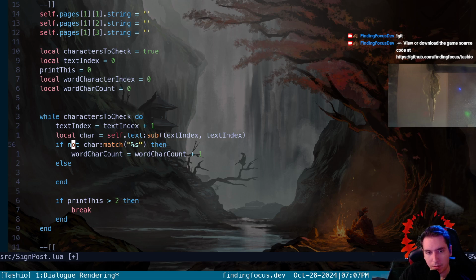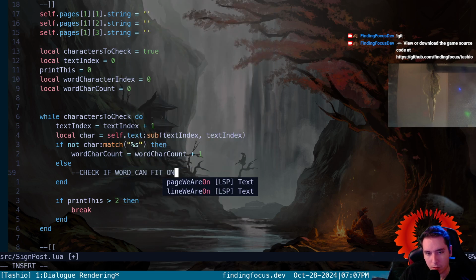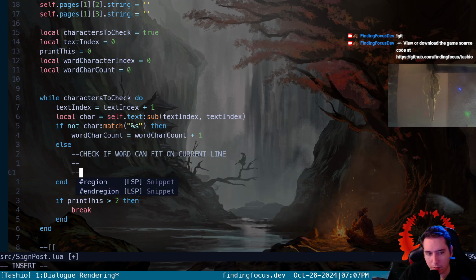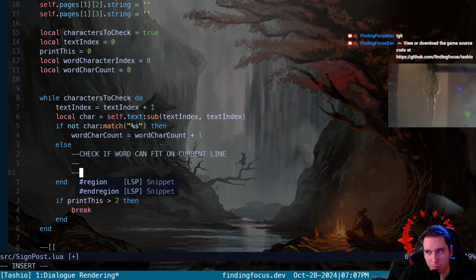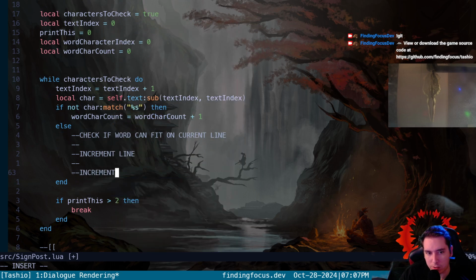Yeah. Let's keep walking it through. So if it is a space, then what we're going to do is say, I'm going to say check if word can fit on current line. And then the other thing is, or it would be increment line or increment page.